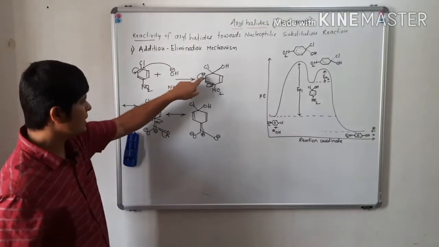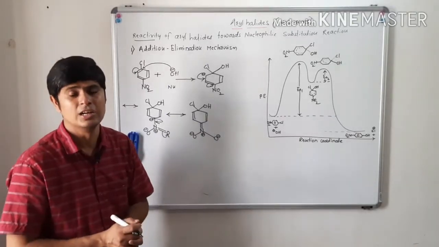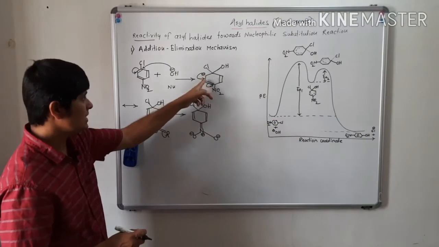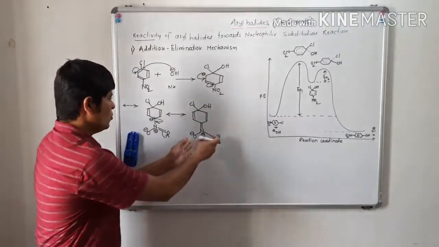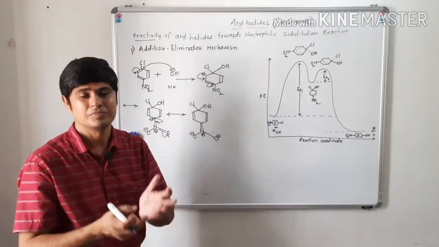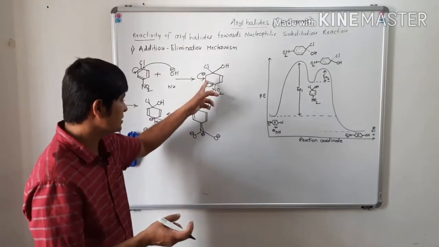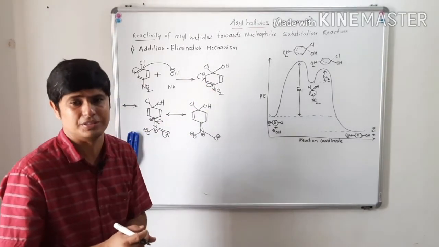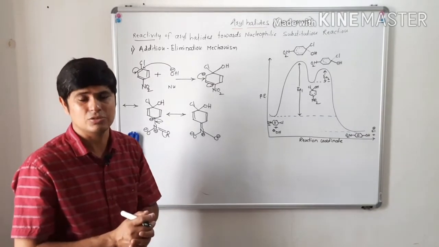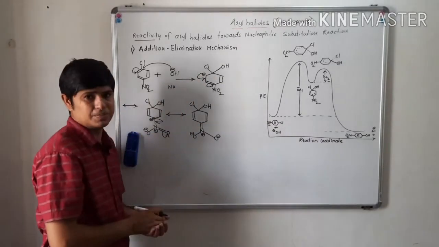That means the negative charge of the aromatic ring is shared on the electron withdrawing nitro group. The nitro group has a feature that stabilizes the negative charge. So the nitro group by resonance stabilizes this negative charge.